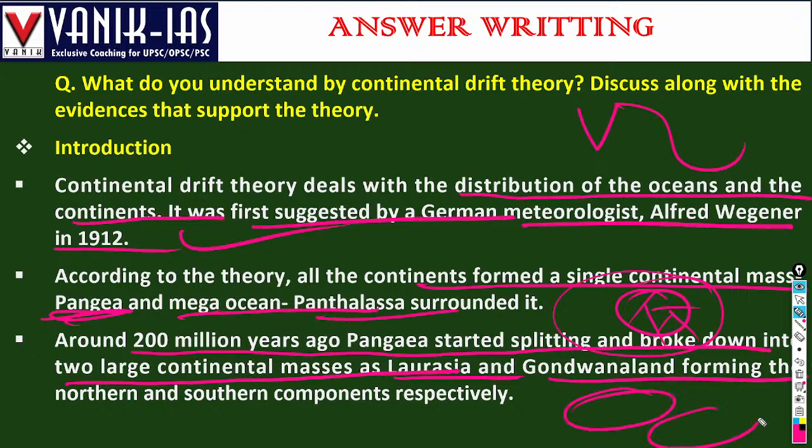So two landmasses, Laurasia and Gondwanaland, were formed around 200 million years ago.